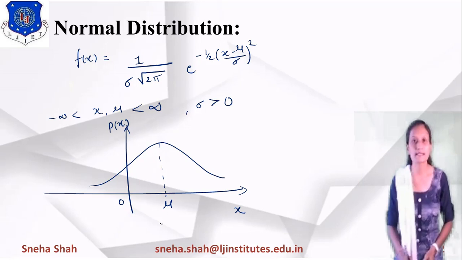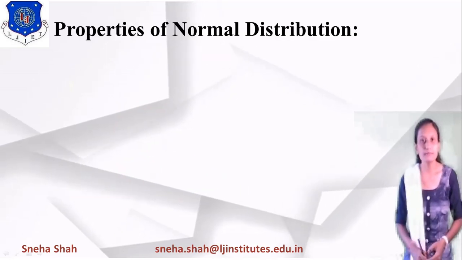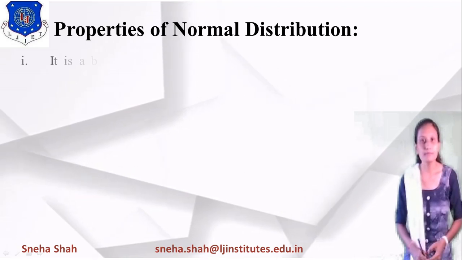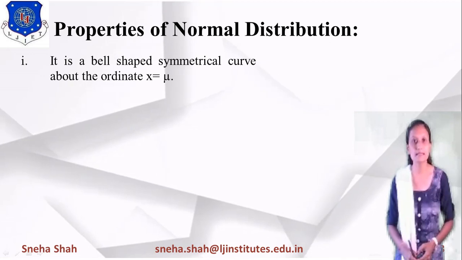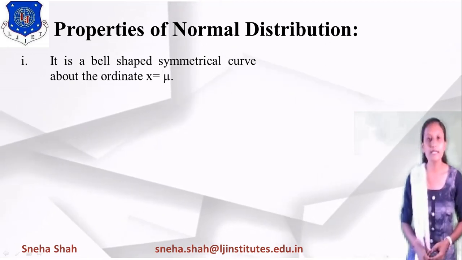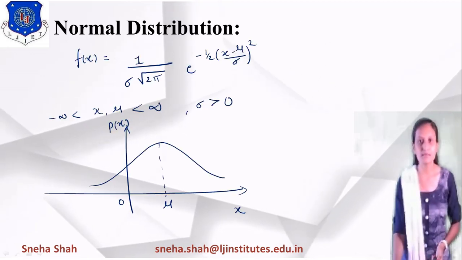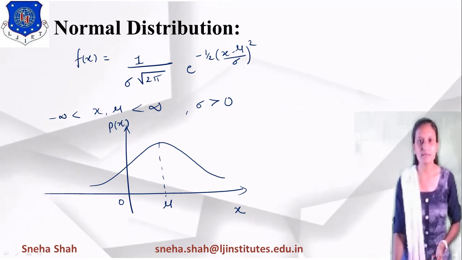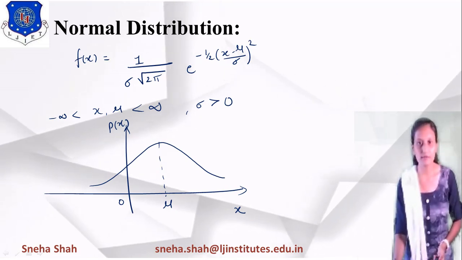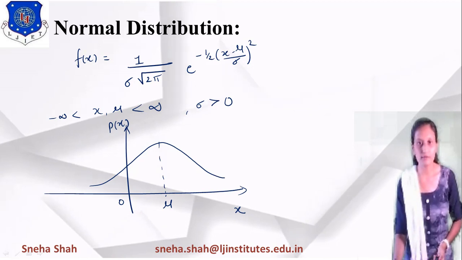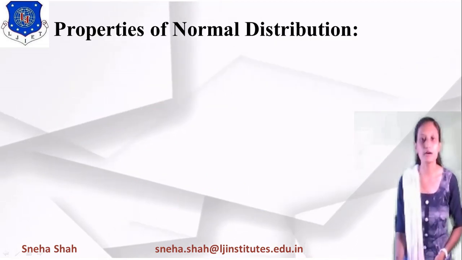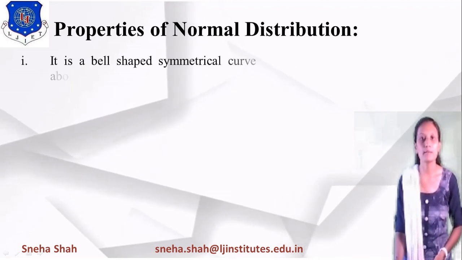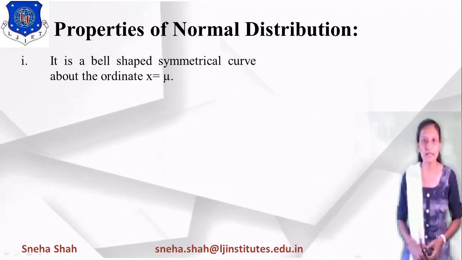Now there are some properties of normal distribution. The first property is that it is a bell-shaped symmetrical curve around the coordinate x equals to mu. You can see that this one is a bell-shaped curve. It is symmetrical about this point; from this side or this side, it will be the same. So it is symmetrical about its mu value or mean value.